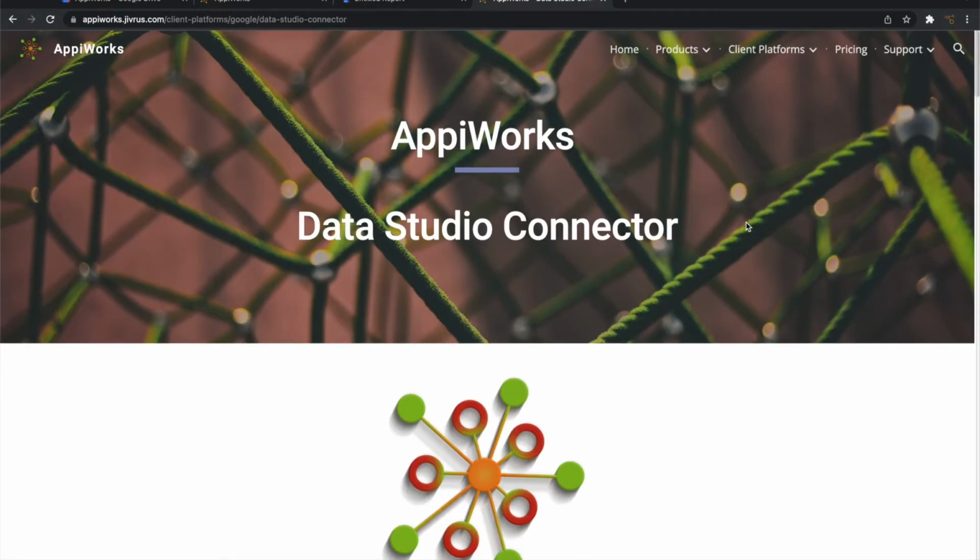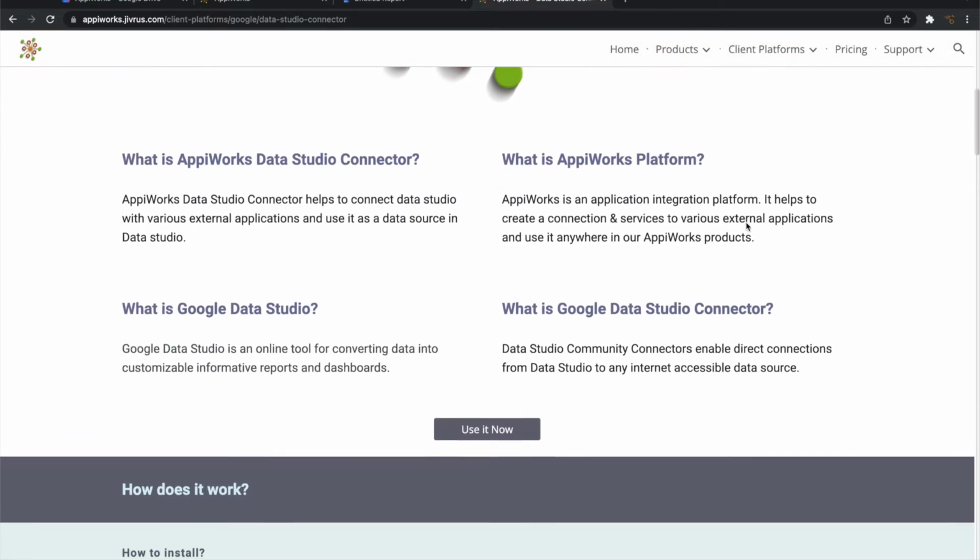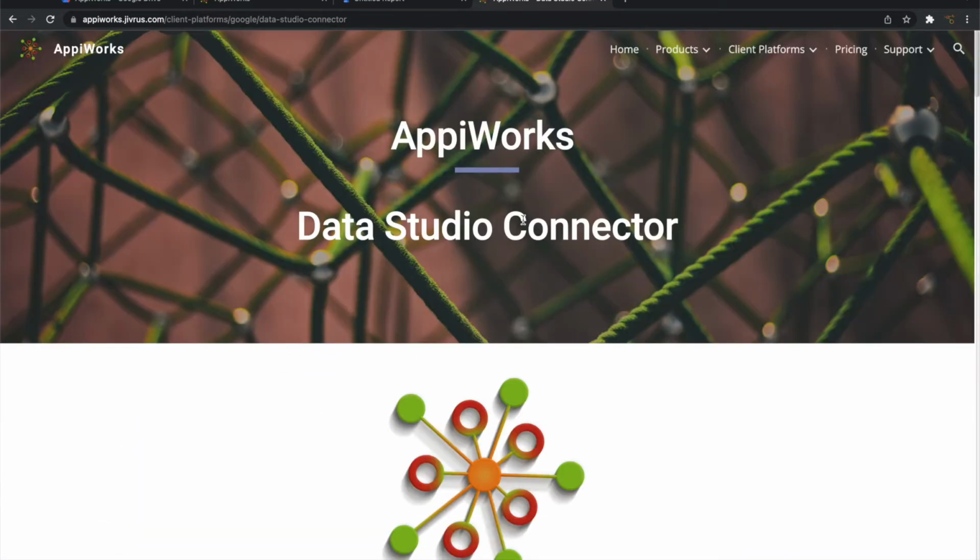AppiWorks Data Studio Connector is a single connector that brings data from all the applications that the AppiWorks platform integrates with. So let's get into the demo and see AppiWorks Data Studio Connector in action.